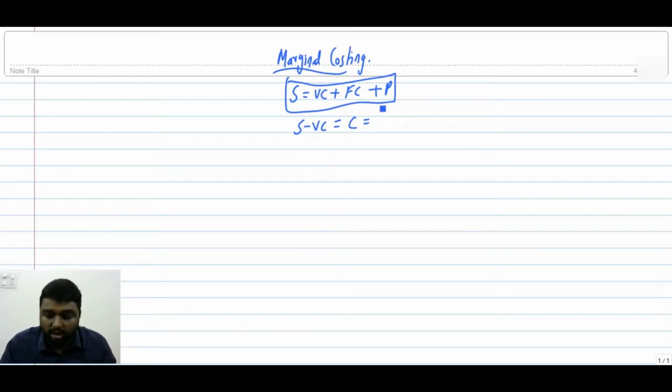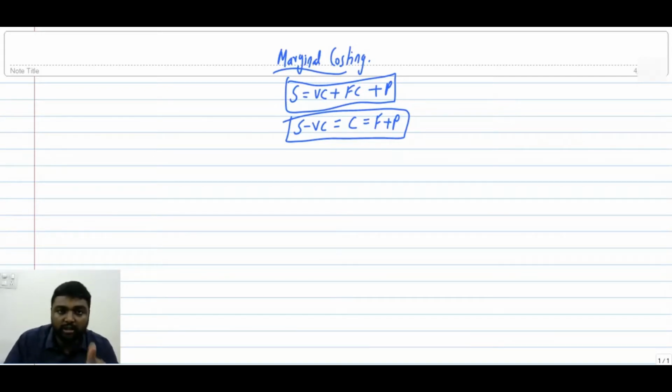This contribution is also equal to fixed cost plus profit, because if sales is equal to variable cost plus fixed cost plus profit, then S minus V should be equal to fixed cost plus profit. So we can say sales minus variable cost is equal to contribution, known by a term called contribution. So contribution is also fixed cost plus profit.